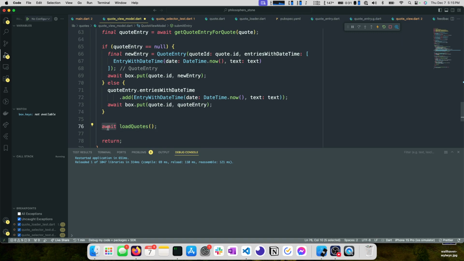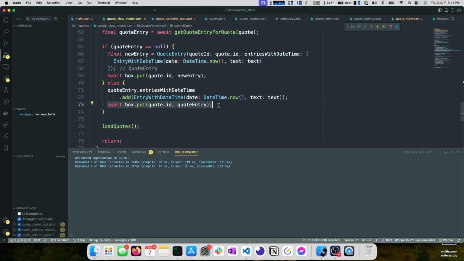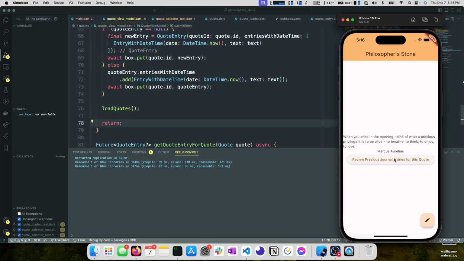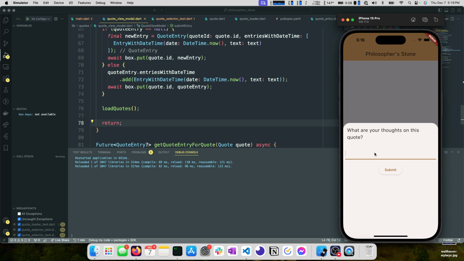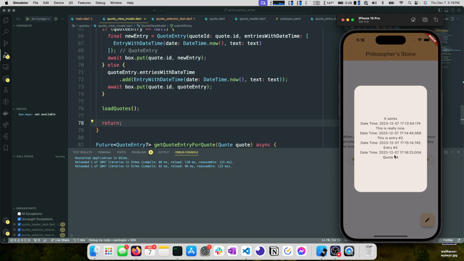And now that we call load quotes, it will trigger. Let's not await load quotes. Let's try this really quick. So now that we're awaiting this put, we're updating the values in the box. And then once those values succeed in updating, or you know, they can fail too, but once they do succeed, we trigger load quote, and then we return. So now that we're here, let's do quote number 4. Submit. Okay. There it is. Perfect.